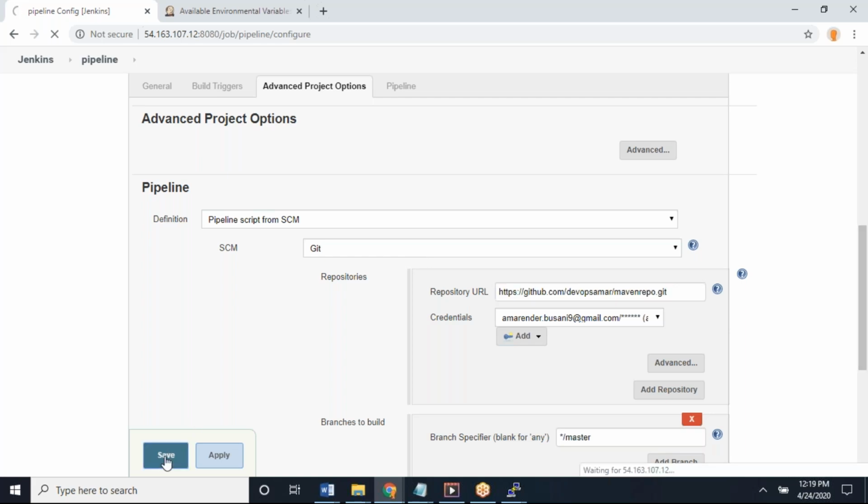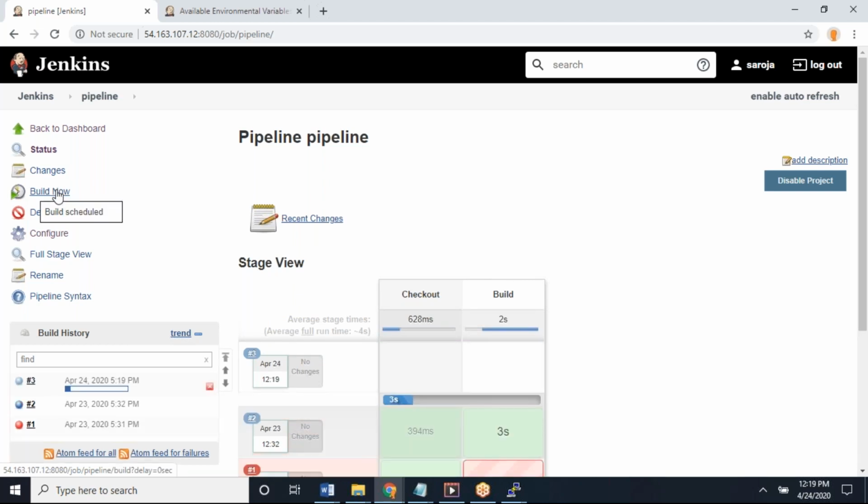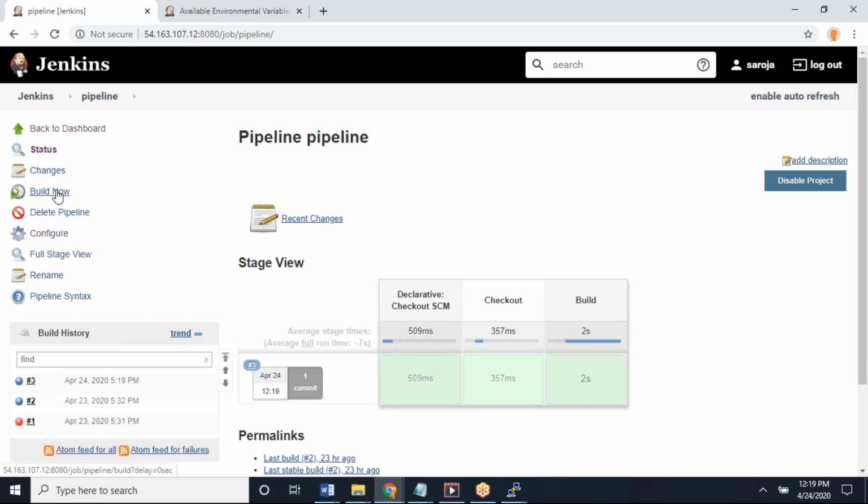Let's assume that I have a number of developers. For security purposes, I don't want to give them access to my Jenkins, but they have to make changes to their job and their configuration whenever required. In that case, the best practice is, instead of having your pipeline script in your Jenkins console, to provide your job in GitHub, in their own branch. Obviously, they can make changes whenever it is required.